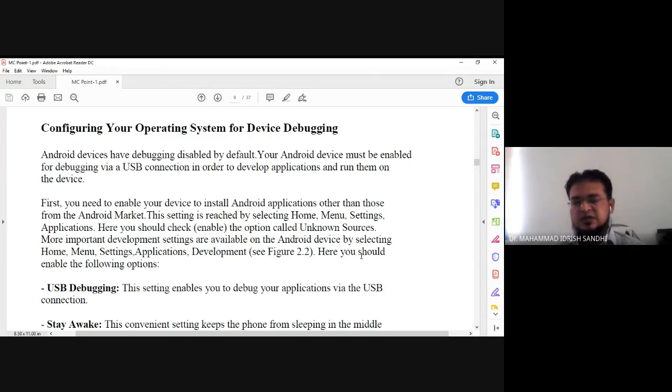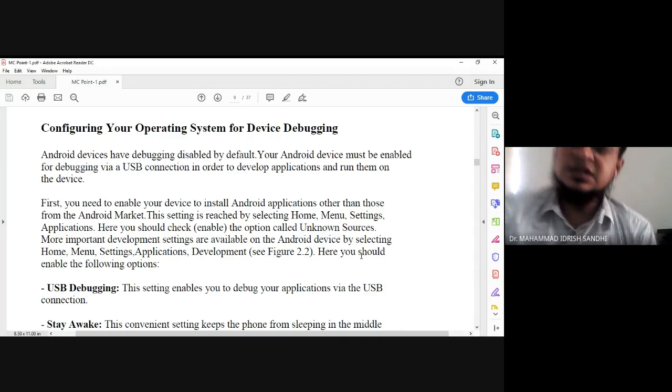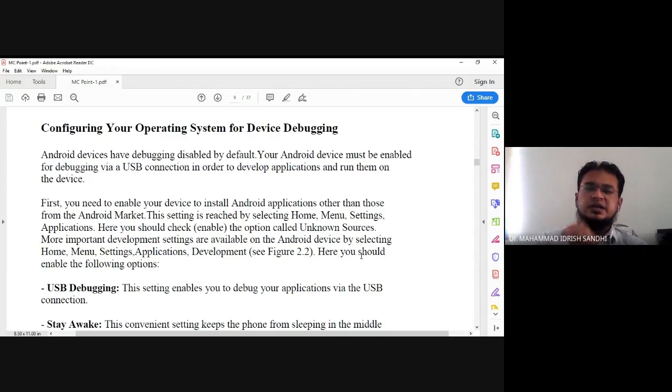As per our logic, our requirement and our steps, we check whether the particular line of code is executing in the right way, using this mechanism. So, configuring your operating system for device debugging.